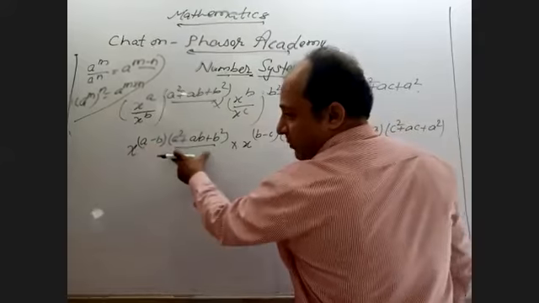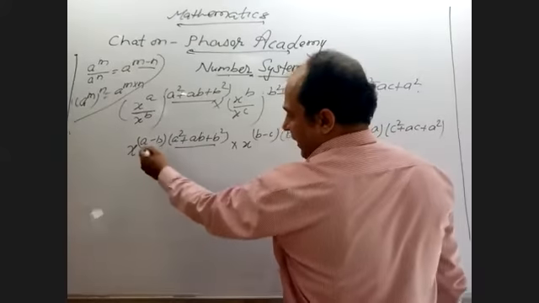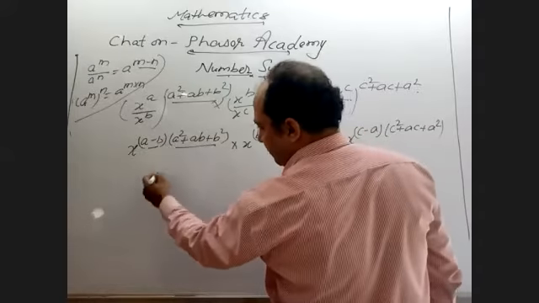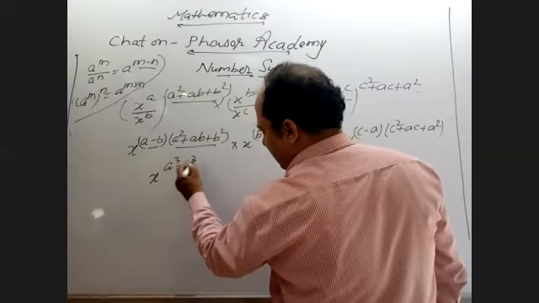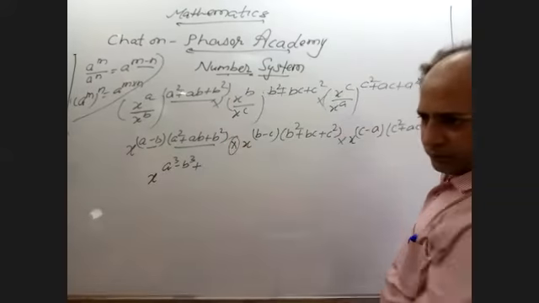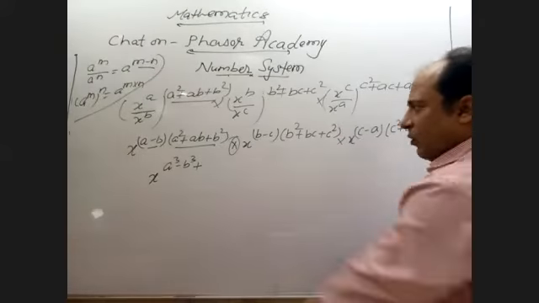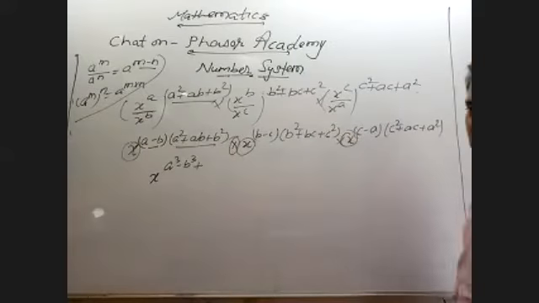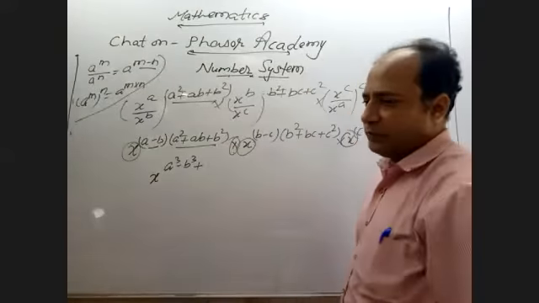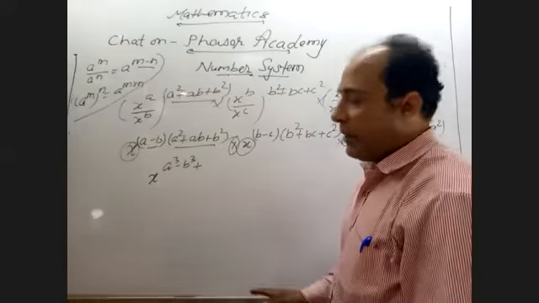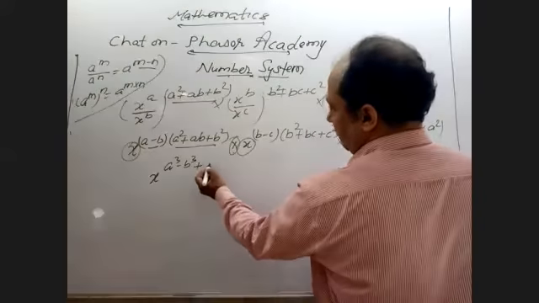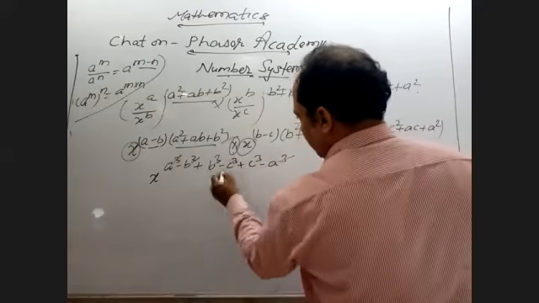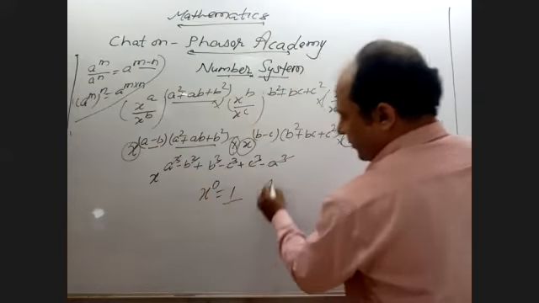So now again one of the new formulas came. In algebra, a minus b into a square plus ab plus b square is a cube minus b cube. Then, into sign, the powers will be added, since the bases are x, x, x. So what to do? The sign of multiplication is there, same base, so add all the powers. Then b cube minus c cube plus c cube minus a cube. This is our answer.